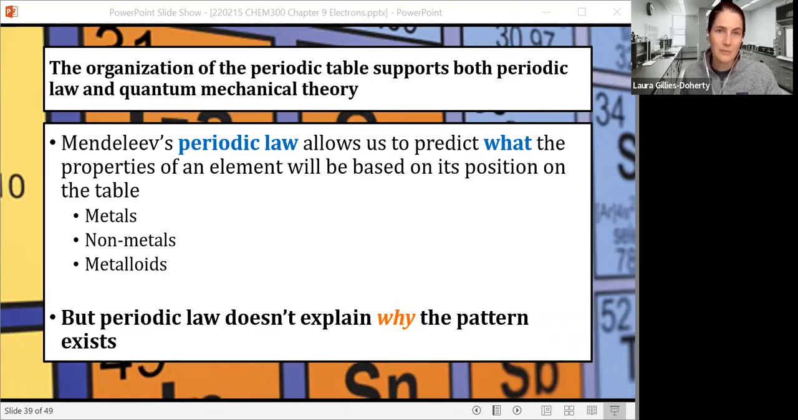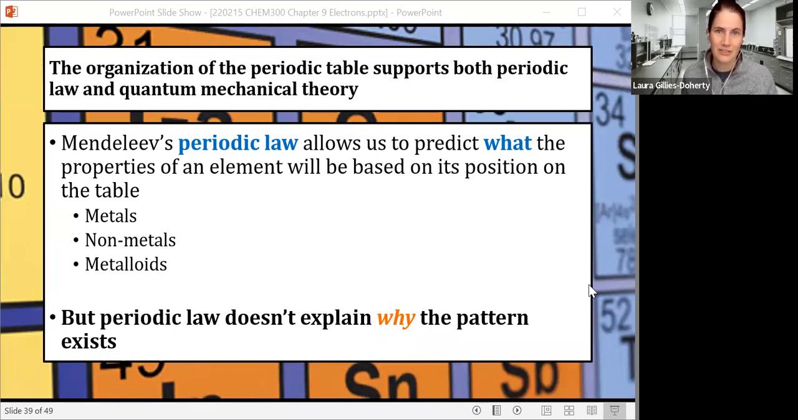So the organization of the periodic table, its shape and the way it's laid out, is supported by both periodic law and quantum mechanical theory. Mendeleev's periodic law allows us to predict what the properties of an element will be based on the element's position on the table, right? We can differentiate where the metals and the non-metals and the metalloids are located. But Mendeleev wasn't able to explain why. All of his organization was based on direct observations of properties of the elements and then grouping the elements based on their properties that he could observe. But he didn't really know yet why this worked.